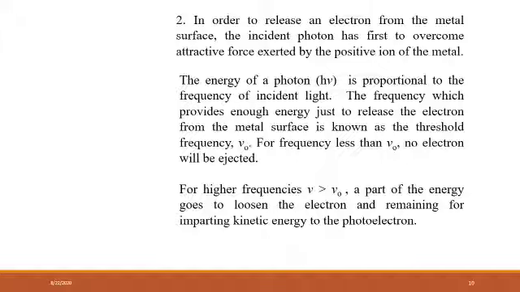Again, what will happen for higher frequencies? Let us see. For higher frequencies, where nu is greater than nu zero, a part of the energy goes to loosen the electron and the remaining goes to impart kinetic energy to the photoelectron. See, the minimum amount required to eject the electron is the threshold frequency, and if a higher frequency is provided, the remaining energy imparts kinetic energy to the photoelectron.